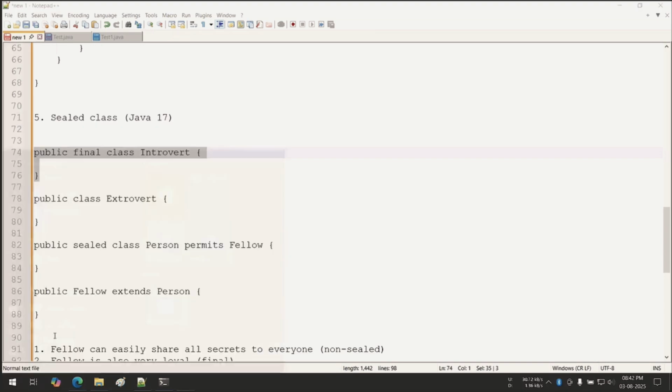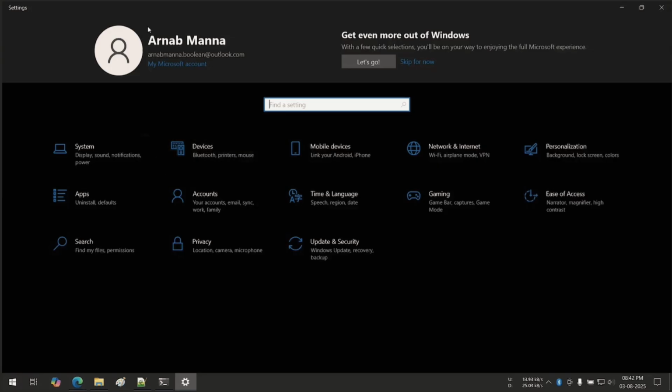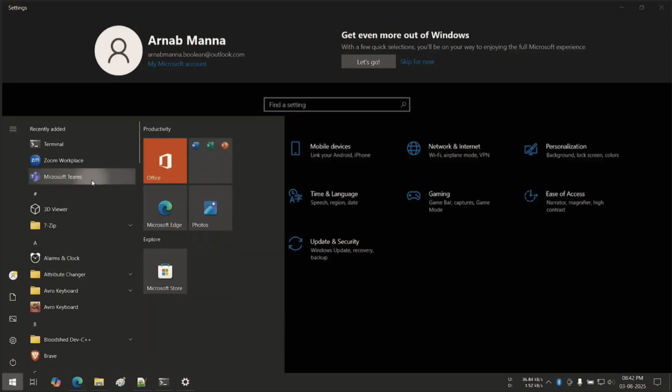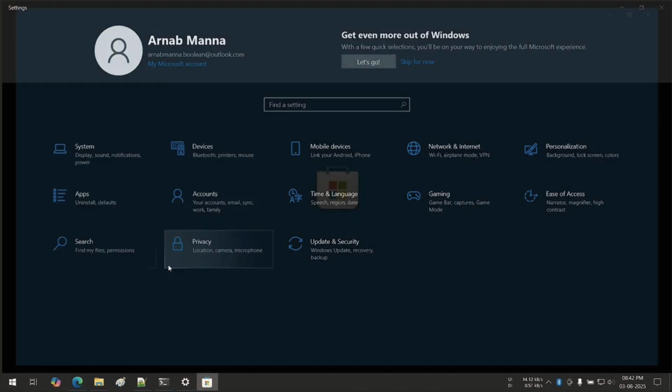Here I have a Windows specific email ID. Only Microsoft apps can access this email ID because currently I'm using Windows, given by Microsoft. So I can easily open Microsoft Teams and automatically it will fetch my email ID. I am using Microsoft Store, so automatically this email ID will be taken by Microsoft Store.